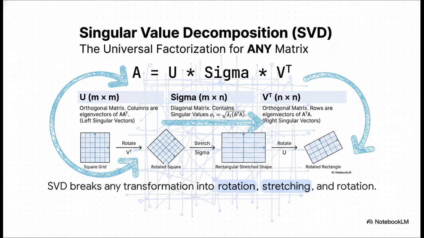But here's the real aha moment. That stretching part, that's where the gold is. It isolates what's most important in the data. The biggest stretches point to the biggest, most significant patterns. And that's why SVD is such a powerhouse for things like dimensionality reduction.